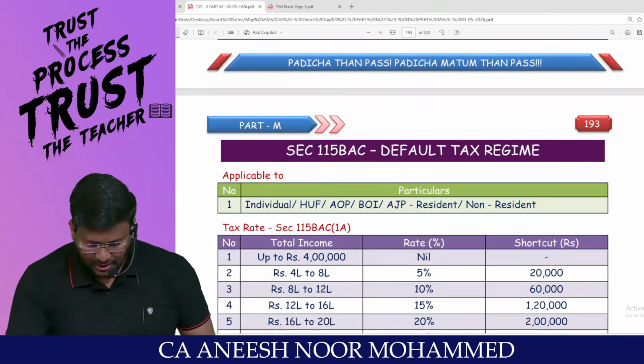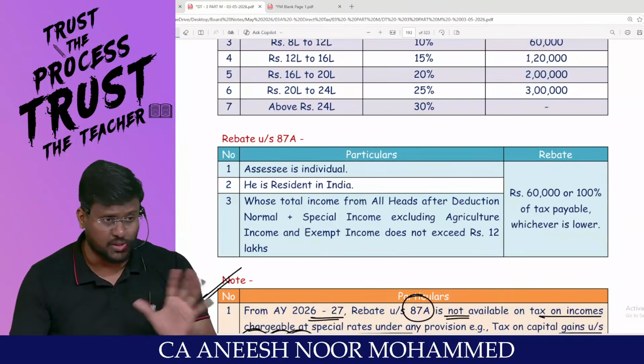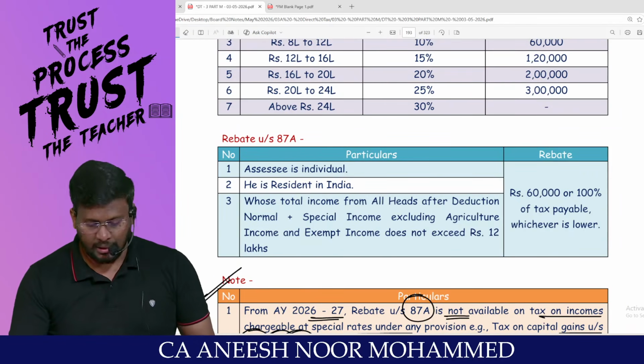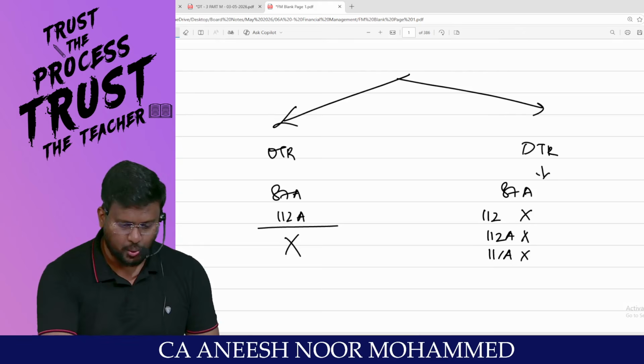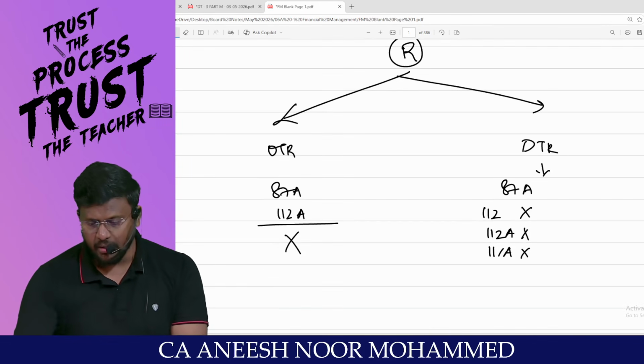So if you are travelling through the default tax regime, last year this was not the provision. So even I missed it when I solved the last day's class. Okay, this is an amendment, my dear lovable students. So you can understand it like this. There are two routes: optional tax regime and default tax regime.